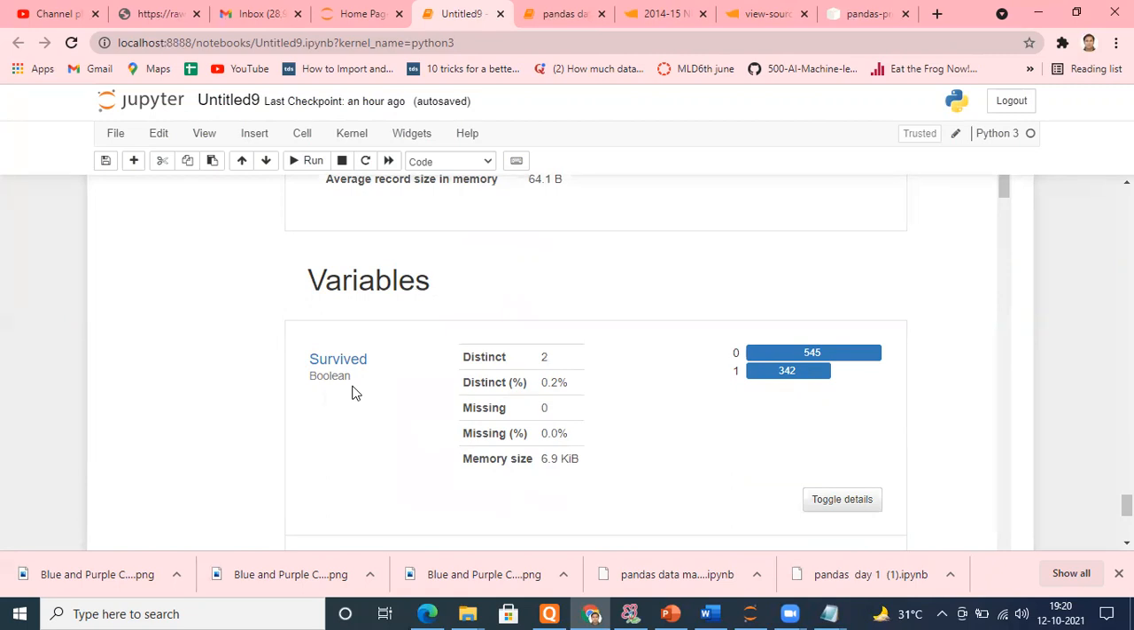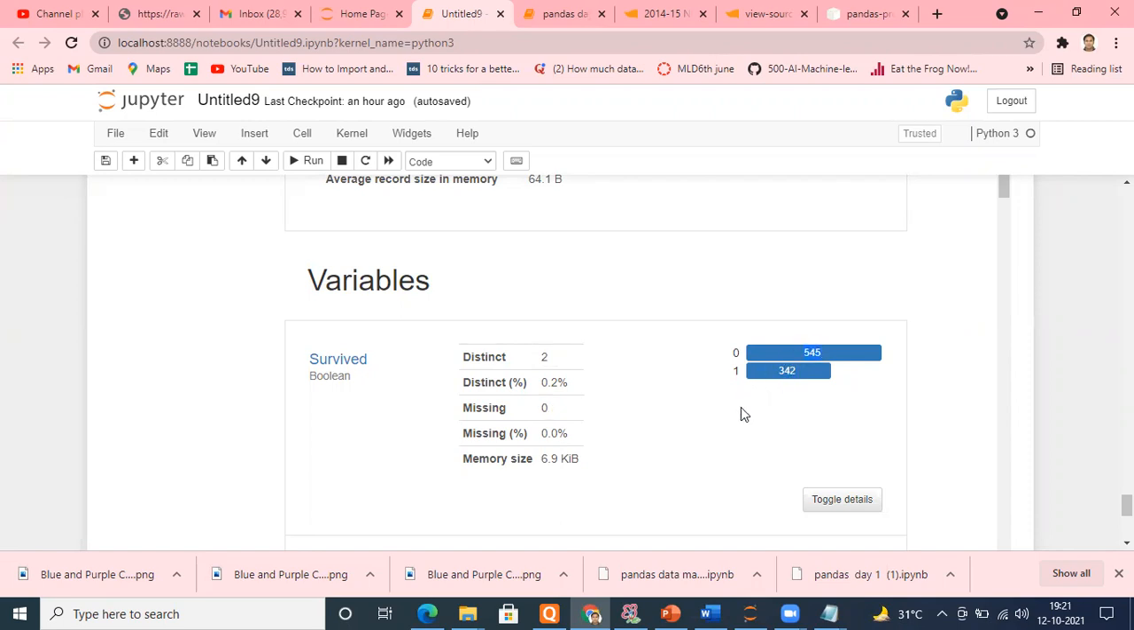If we scroll down, now coming to the variables, it takes each variable. Remember, in Survived, we had only 2 values, 0 and 1. Remember or not? In the Survived column in the Titanic data, we had only 2 values, 0 and 1. So it is telling me it has only 2 distinct values, showing 0 missing values. This was memory size. Out of 0 and 1, how many are 0 and how many are 1? Out of the 887, how many survived? 342 survived and 545 died.